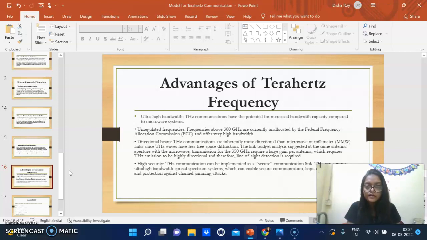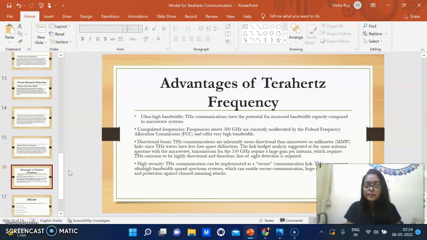Directional beam. Terahertz communication links are inherently more directional than microwave or millimeter wave links since terahertz waves have less free space diffraction. The link budget analysis suggested that at the same antenna aperture as the microwave transmission, 350 GHz requires a large gain per antenna, which requires terahertz emission to be highly directional, and therefore a line of sight detection is required. So, high security.